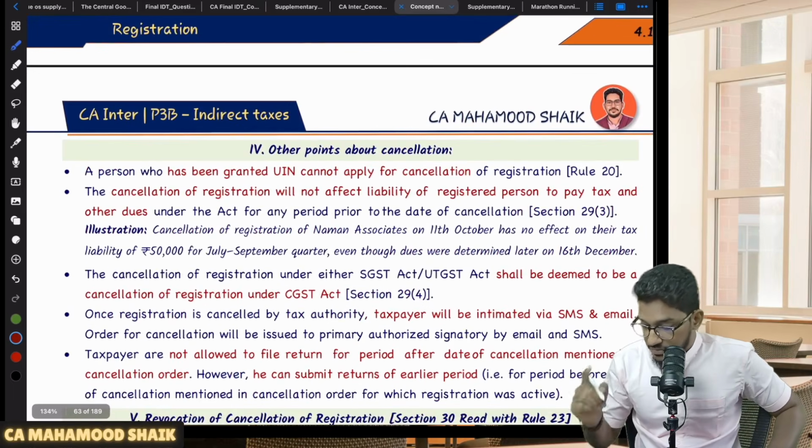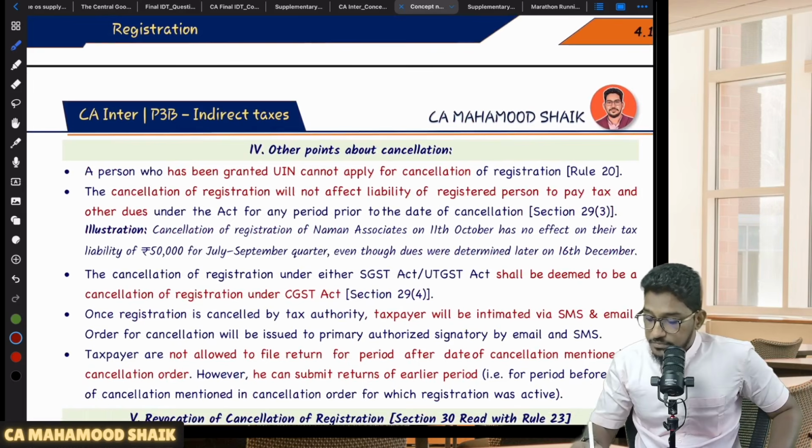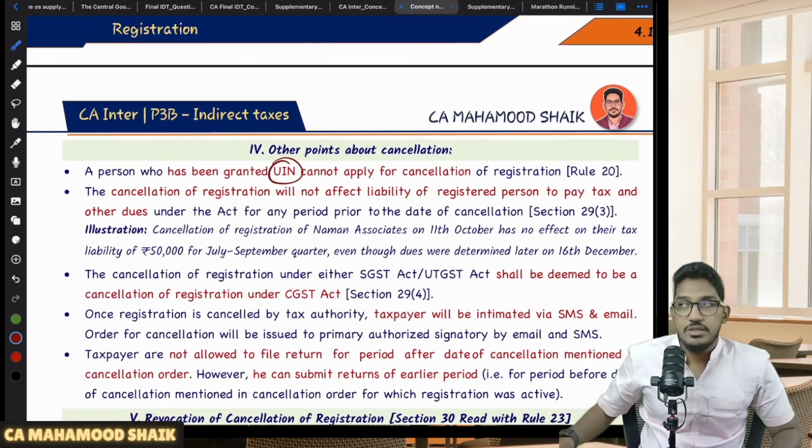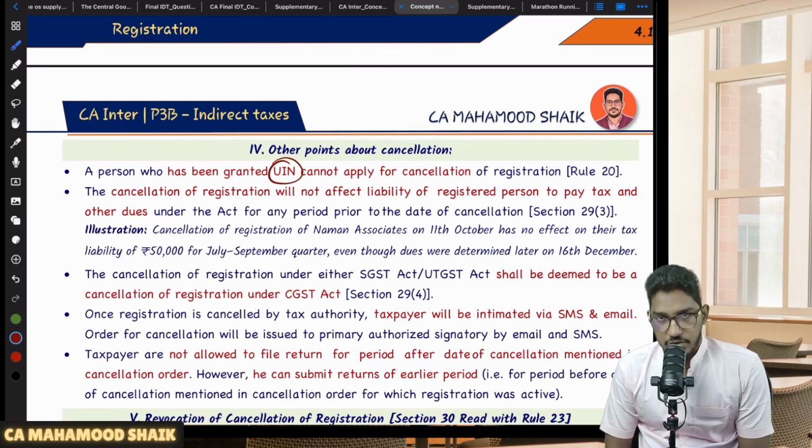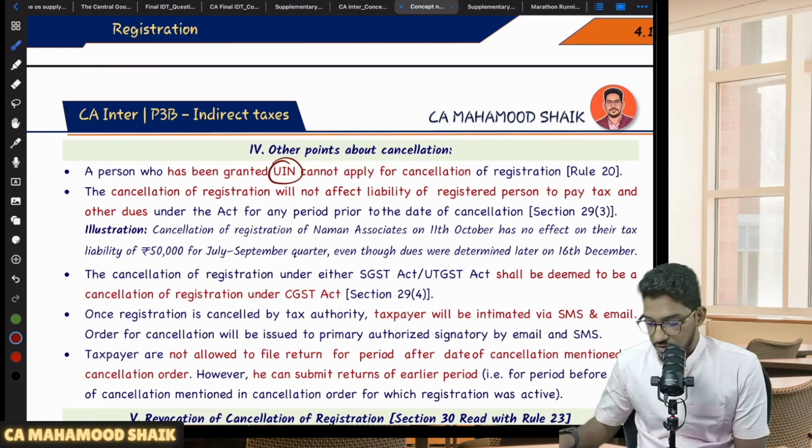Other points about cancellation. One important point: the cancellation procedure will become applicable only for GSTIN. If you are a person like a United Nations organization, a foreign embassy, or a foreign consulate, and you have obtained a UIN, for UIN there is no procedure for cancellation. These cancellation proceedings, whatever I have told you here, will become applicable only for GSTIN. For UIN, there is no cancellation procedure at all.